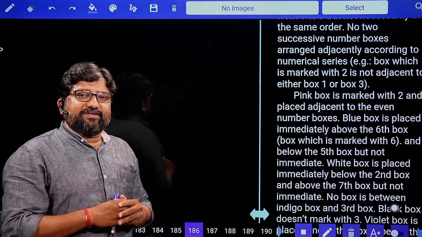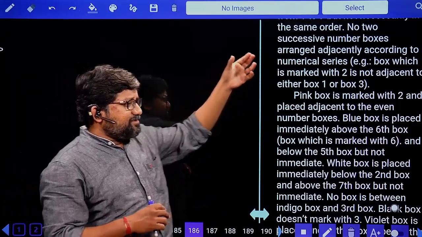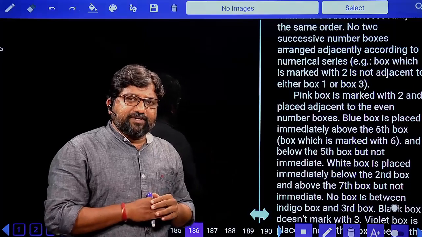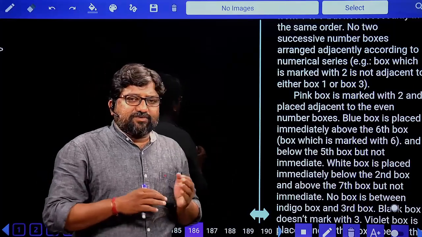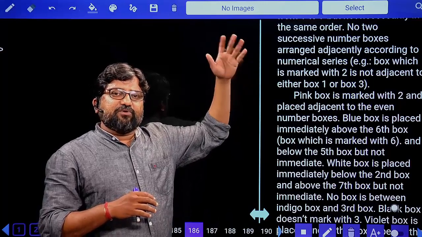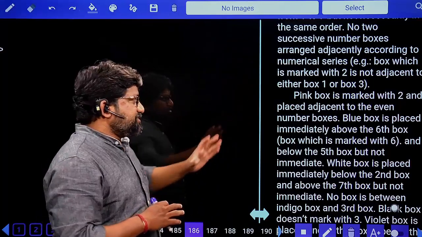So the meaning of that is you will have all odd in one place, all even in one place, or maybe 2 is not adjacent to 1 and 3, but 2 can be adjacent to 5, 6, 7, 4, everything of that type. You should know this point here.